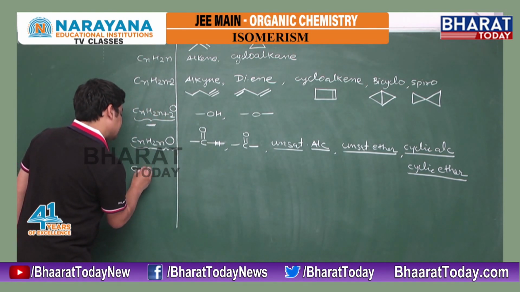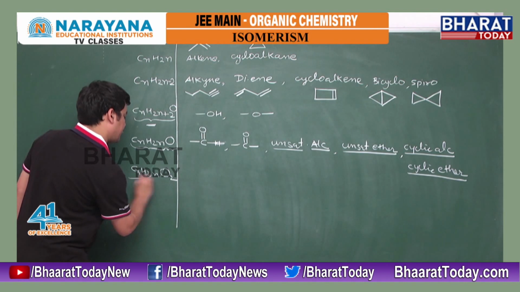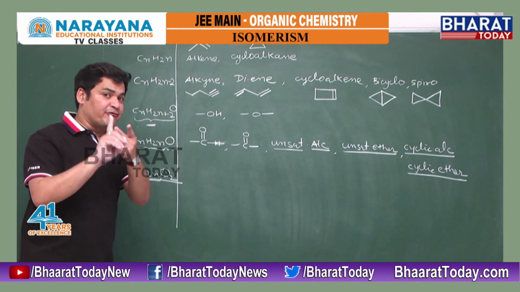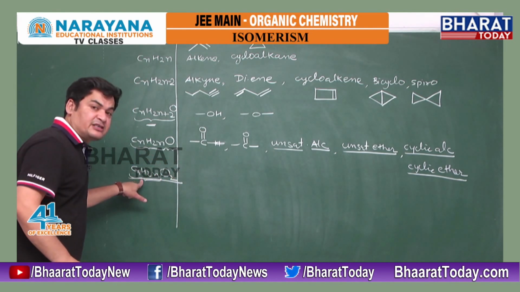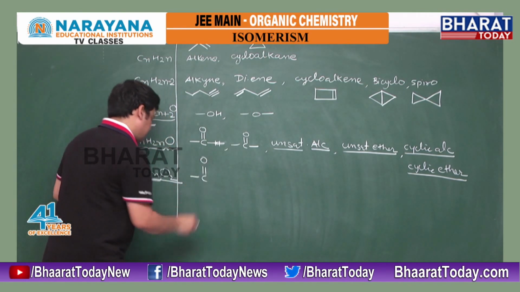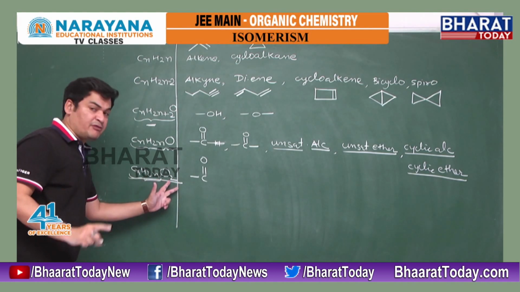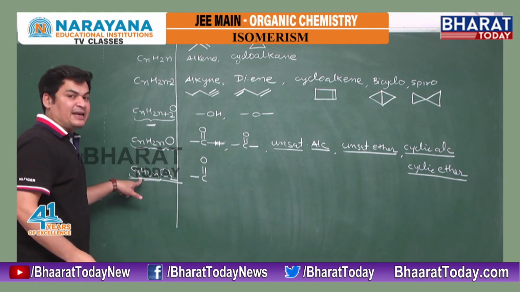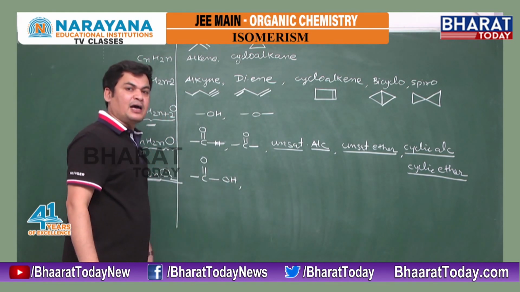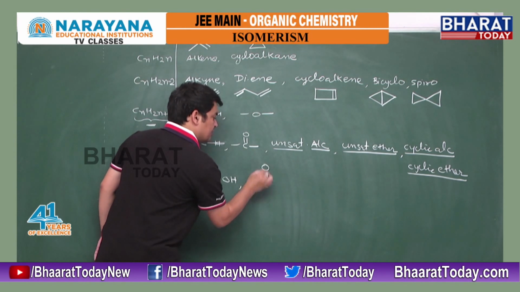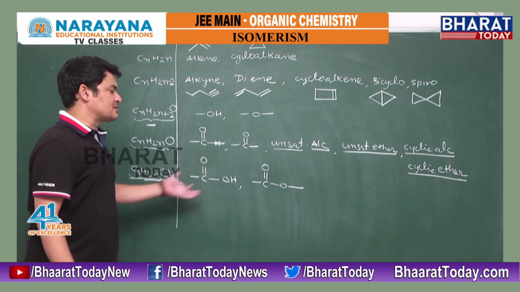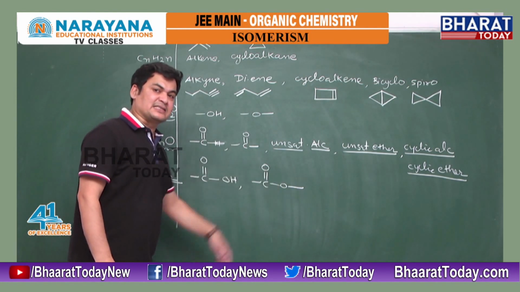Suppose they give CnH2nO2. The meaning is CnH2n is a double bond, but we have two oxygens, so only one oxygen can come with a double bond, the other will come like a single bond. We have only one double bond, but two oxygens. So one double bond can come with one oxygen, the other oxygen will come as a single bond, that can be carboxylic acid. One oxygen with a double bond, the other with a single bond, that can be ester. So that is the representation of carboxylic acid and ester.